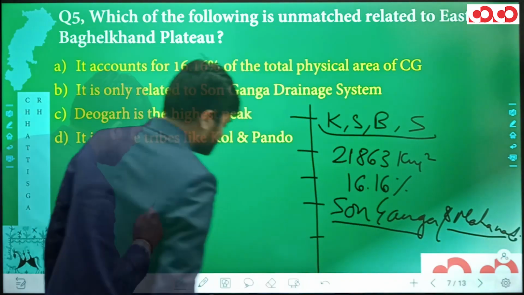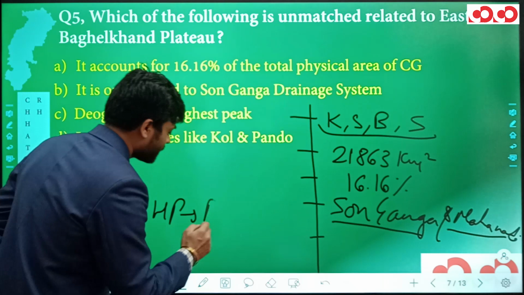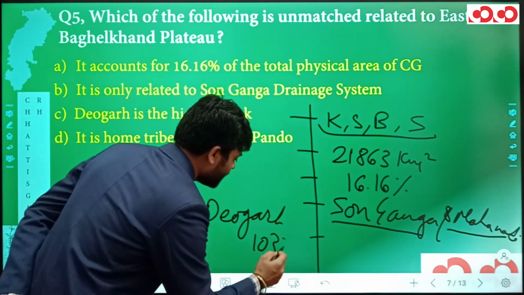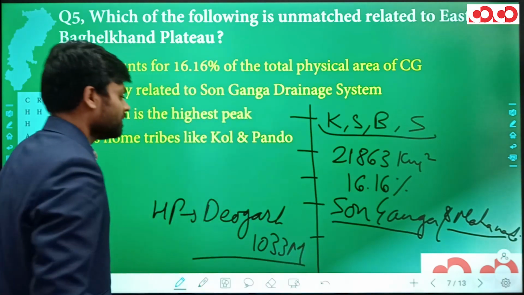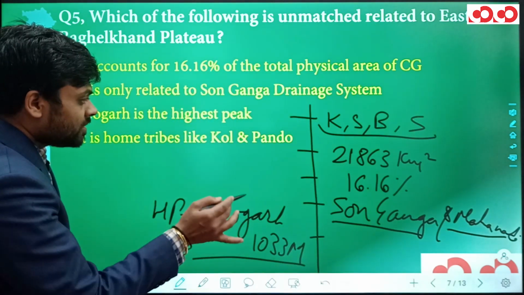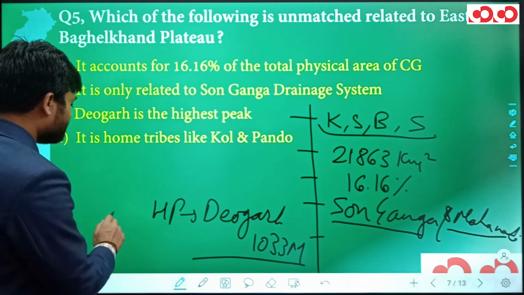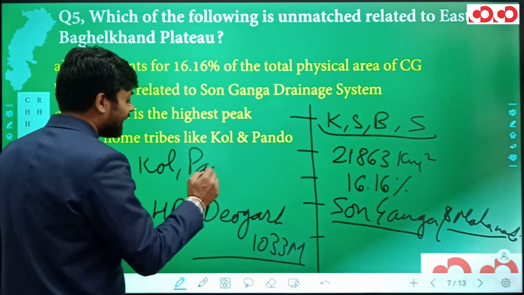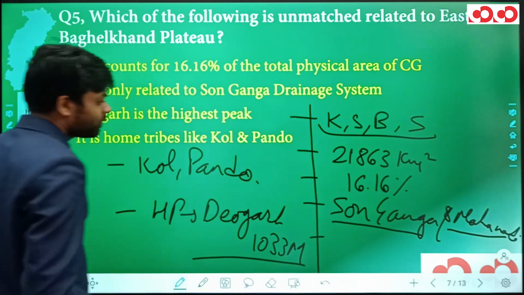Next, let me tell you, the highest peak is Devgarh with the height of 1033 meters, and this Eastern Baghelkhand Plateau is famously the home to some tribes like Kol and Pandu.